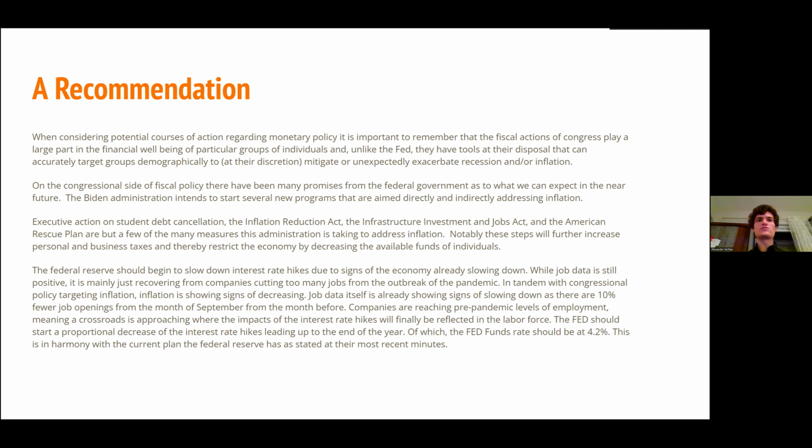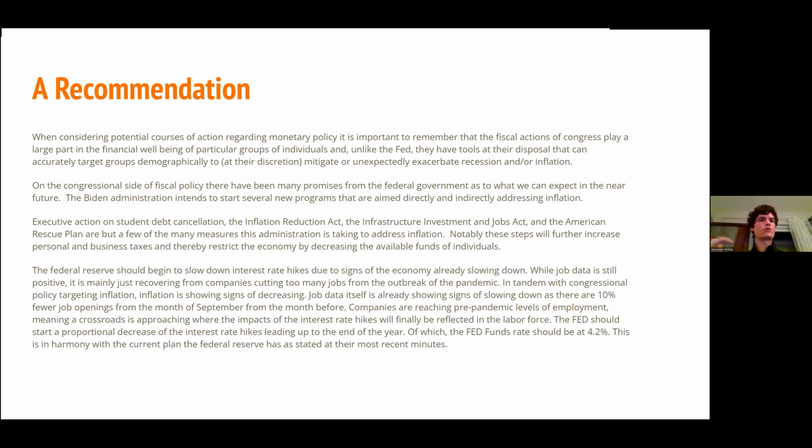Job data itself is already showing signs of slowing down, as there are 10% fewer job openings from the month of September from the month before. Companies are reaching pre-pandemic levels of employment, meaning a crossroads is approaching where the impacts of the interest rate hikes will finally be reflected in the labor force.